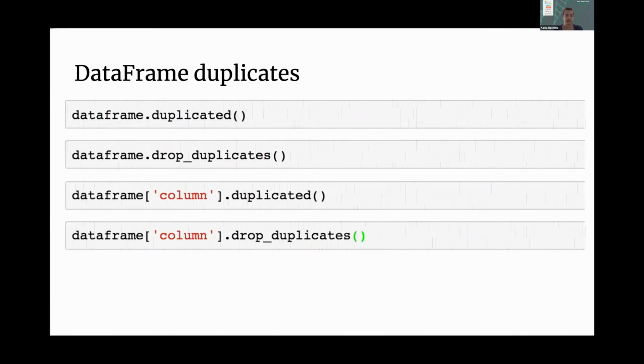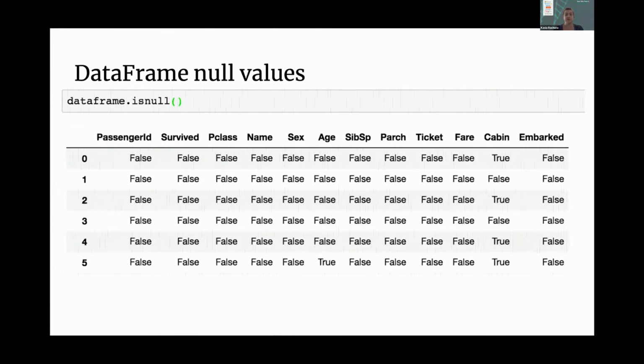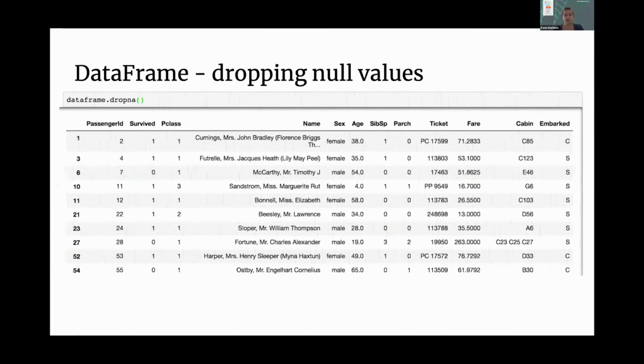That's something you're going to have to do separately, which I will show you how to do in one of the following slides. And then similarly, we want to look at null values. So checking whether something is a null value: DataFrame.isnull is outputting true or false to let us know whether something has a null value. And then we're dropping null values here. DataFrame.dropna, and we can see again we're printing rows, and we don't see any null values.